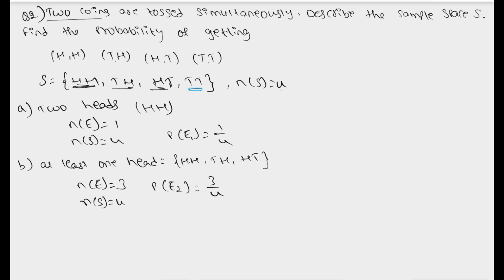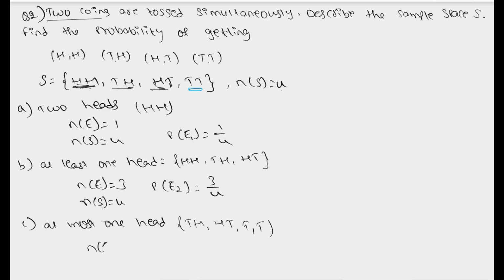And next we have the probability of at most one head. At most one head. At most means a maximum of one head. We may or we may not have a head. If we are having a head, we need to take only one head. And here we have two heads, which is not a favorable outcome for this. Here we have one head, here also we have one, whereas here we don't have any head. This also comes under the favorable outcomes here, that is tails and heads, heads and tails, tails and tails.